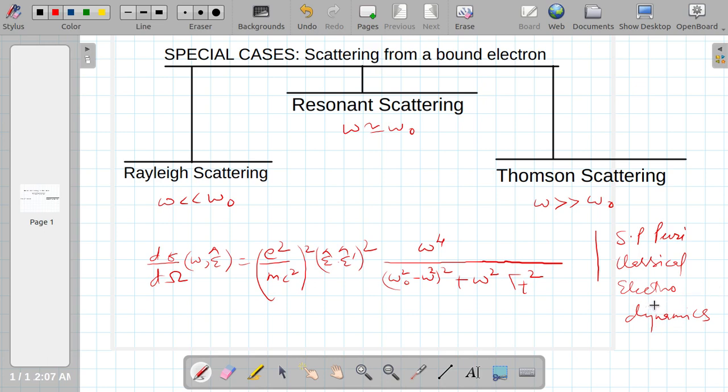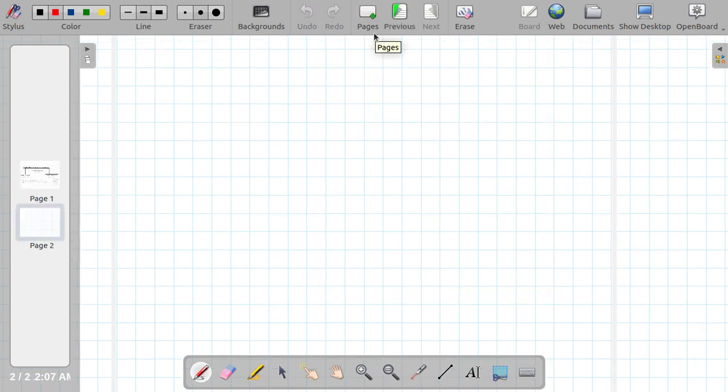So I will discuss all these three different cases one by one. First of all, I will talk about Rayleigh scattering. I also talked a little about this Rayleigh scattering in the earlier lecture. Let me talk about it.